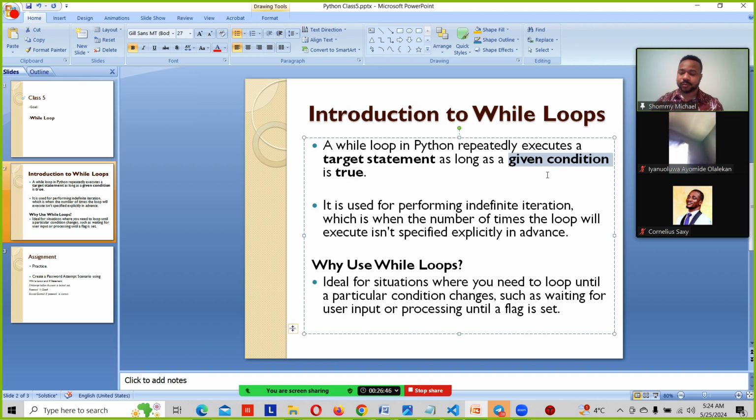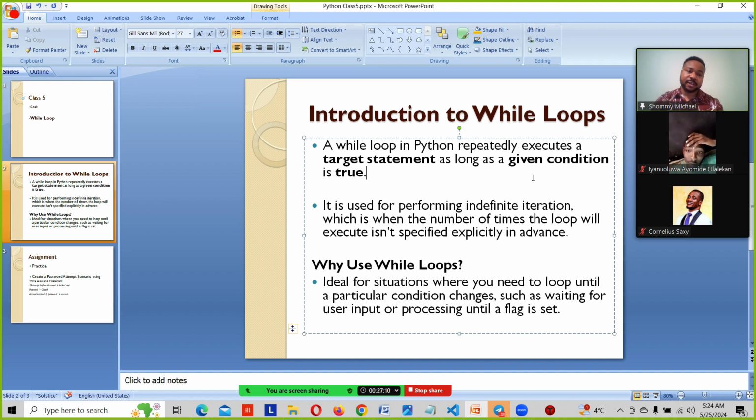The example that I gave in the last class was: take this 100 naira, help me to go and buy Fanta. If the Fanta is 100 naira, buy it.